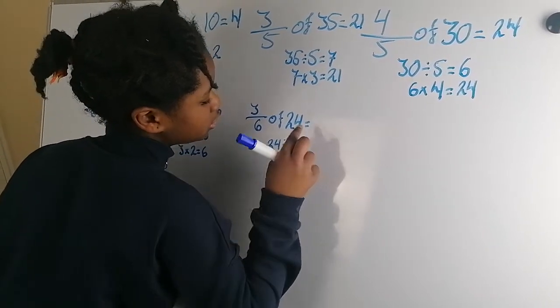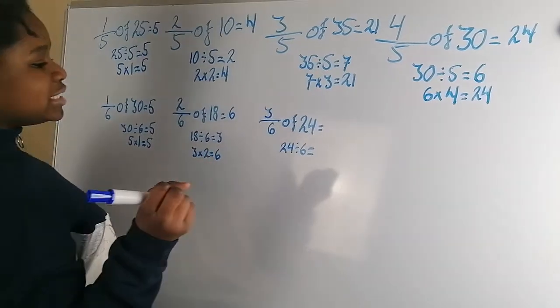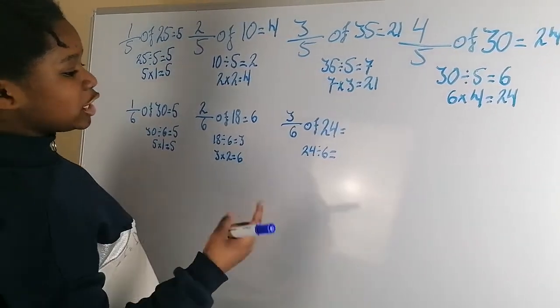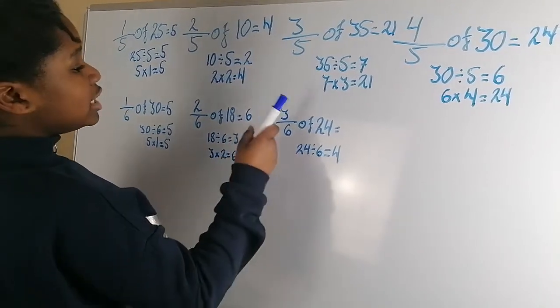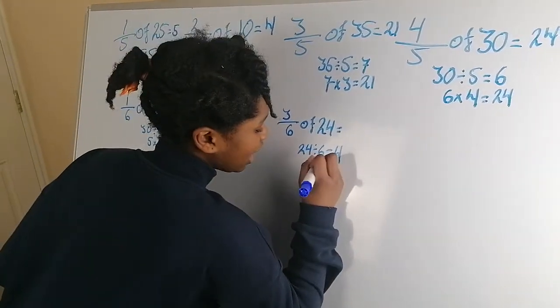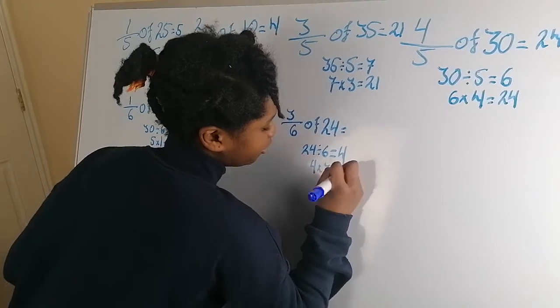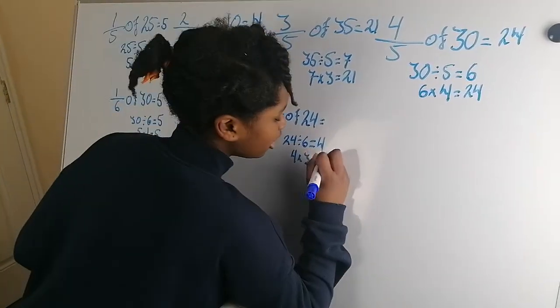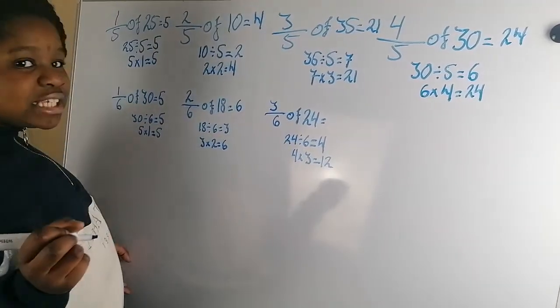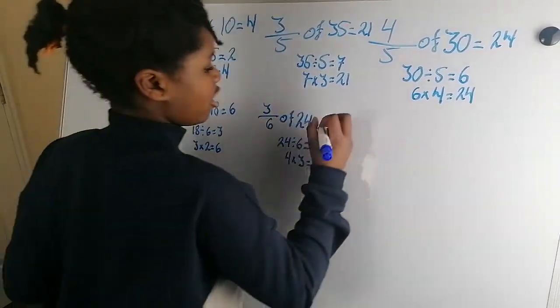Oops, there's some mistakes. 24 divided by 6 equals 4. And now we're going to do 4 times 3, because that's the answer and that's the numerator. And 4 times 3 equals 12. So therefore, 3/6 of 24 equals 12.